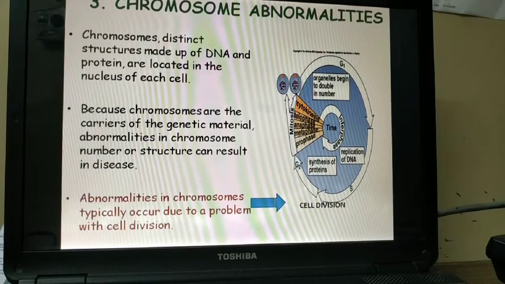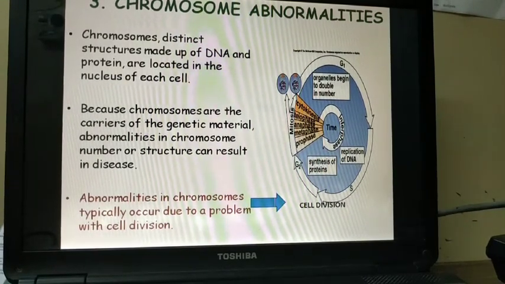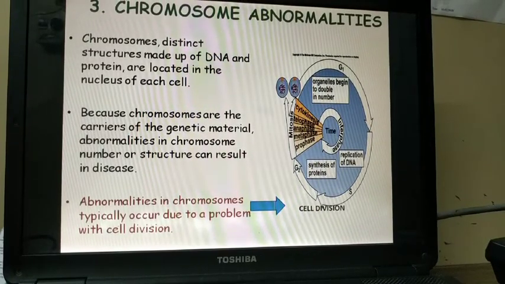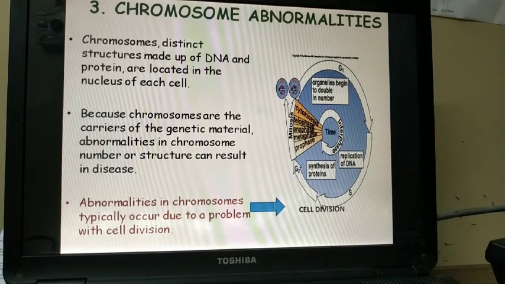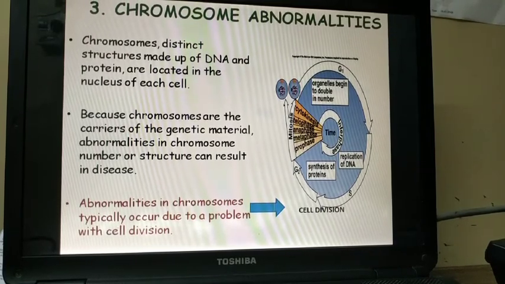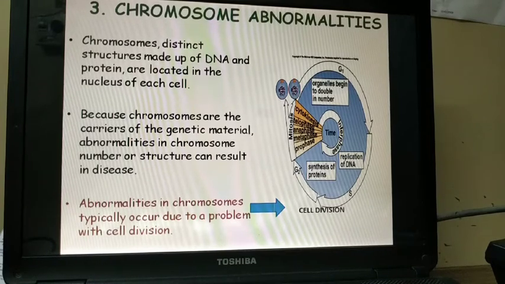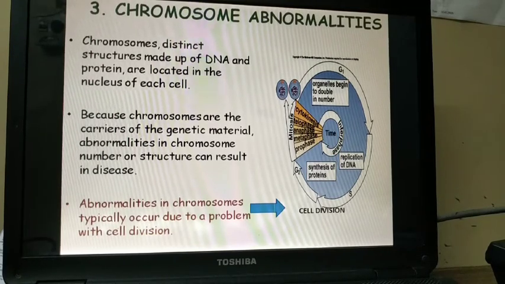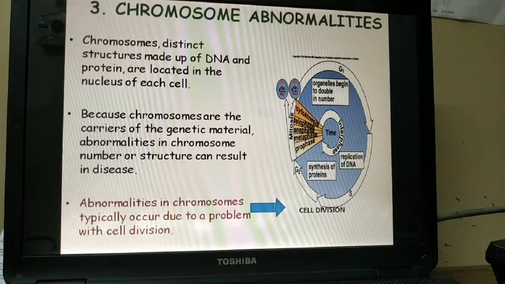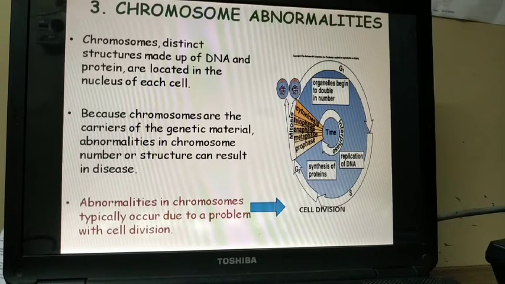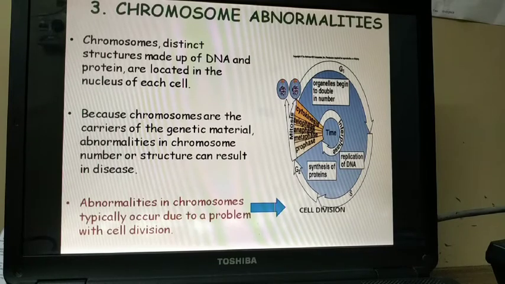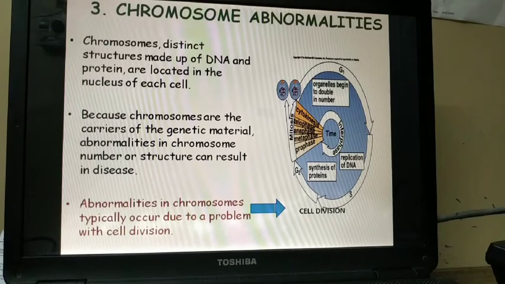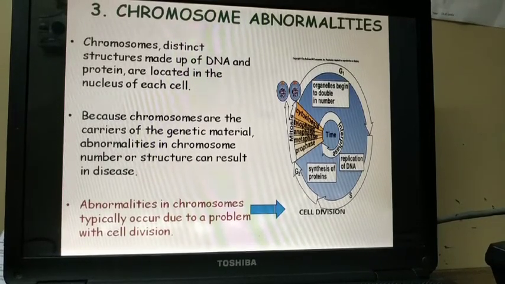Now the third kind of genetic disorder is chromosome abnormalities. Chromosomes, distinct structures made up of DNA and protein, are located in the nucleus of each cell, which we started with. We all know that there are 23 pairs of chromosomes. Because chromosomes are the carriers of genetic material, abnormalities in chromosome number or structure can result in a disease. Chromosomes carry the entire information of our body and how our body is going to function in day-to-day life. So if there are any abnormalities in the chromosomes, that could lead to a specific disease.